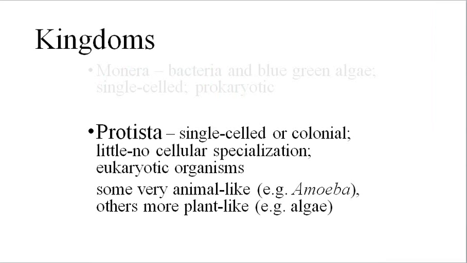The remaining 4 kingdoms we'll discuss belong to the domain Eukarya. They're all eukaryotic, meaning that they have nuclei in their cells. Protistans are single-celled or have bodies composed of colonies of similar cells. They typically have very little to no tissue differentiation. Some are very plant-like, for example algae, while others are animal-like, for example amoebas.